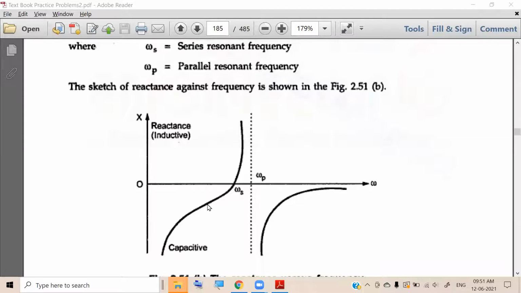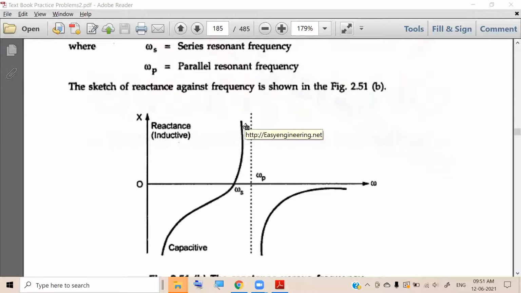I hope all of you are able to see my mouse moving. Yes, sir. Tell me, in this region, where my mouse is, will the crystal act as a capacitor or an inductor?